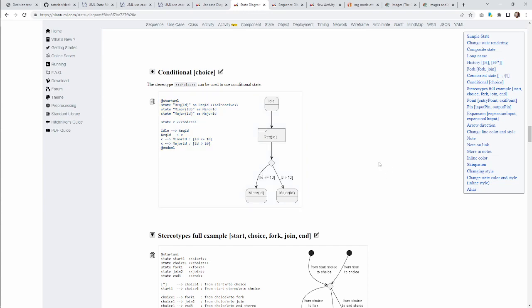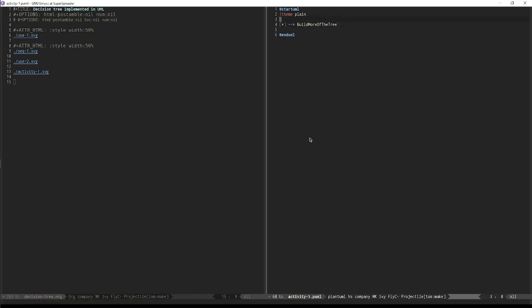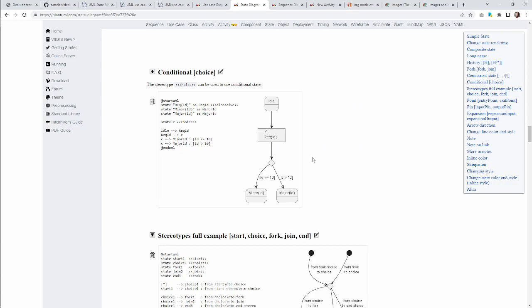All right, oh, so I could have done it like this. That's what I wanted to do. Why won't they tell me these things? State, build more of the tree, as build. I don't know, why do I have to learn this in such a difficult way? But that's how PlantUML is.